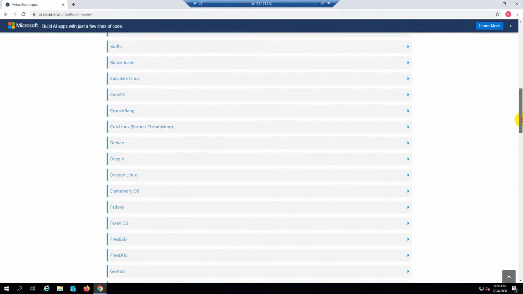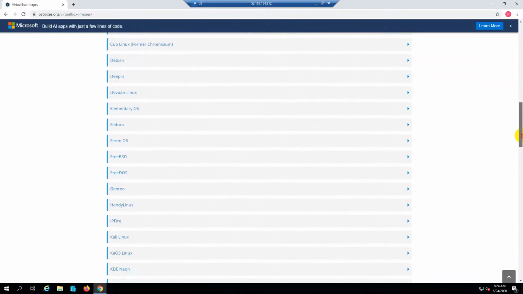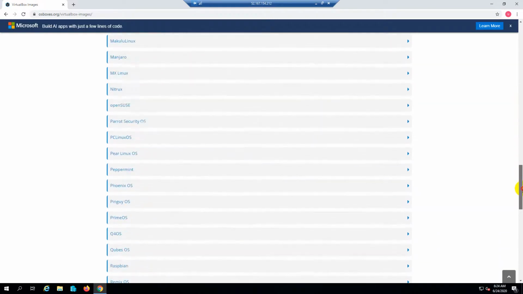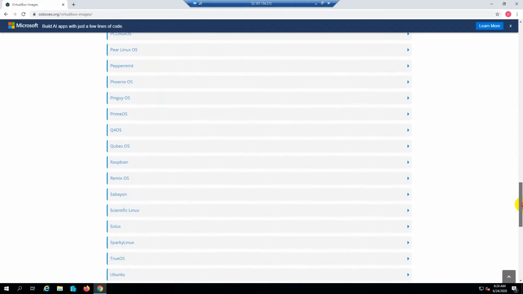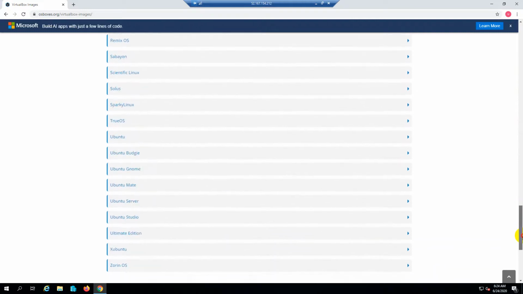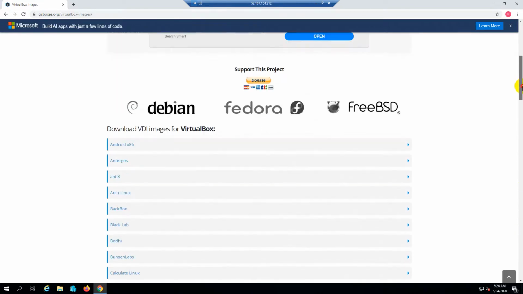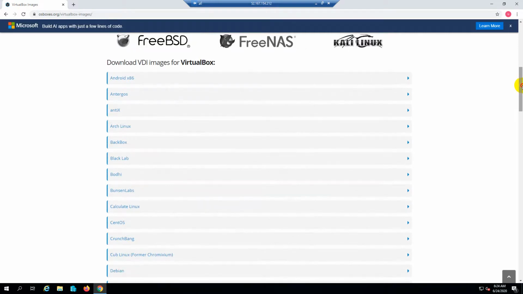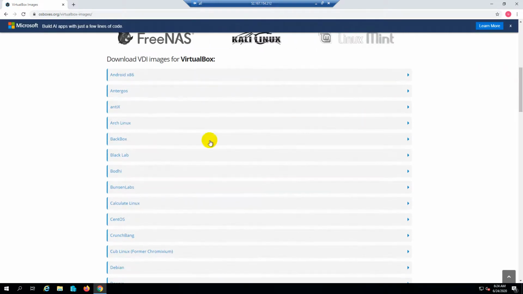I will download, let's say, Fedora. See whether Red Hat is available. Red Hat is not a free one, so that's why it is not available. But you can get a developer edition as a trial. I will show you in another video how to install that.